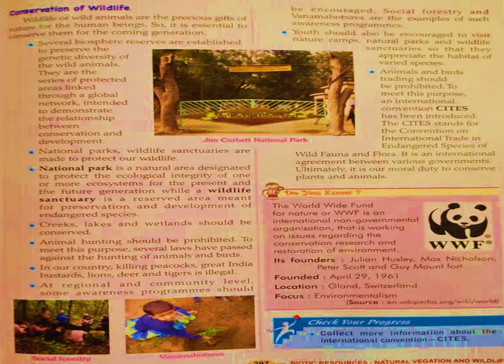Now trading of animals and birds should be prohibited. So to meet this purpose, we have an international convention, CITES, which has been introduced. CITES stands for Convention on International Trade in Endangered Species of Wild Fauna and Flora. Fauna is for wildlife and flora is for plants and trees.